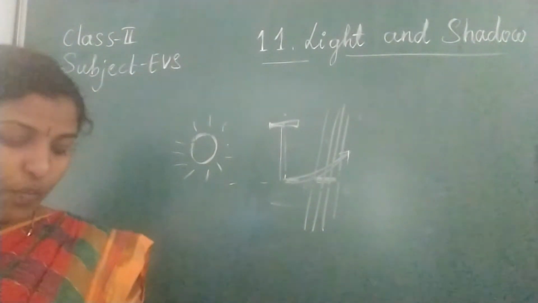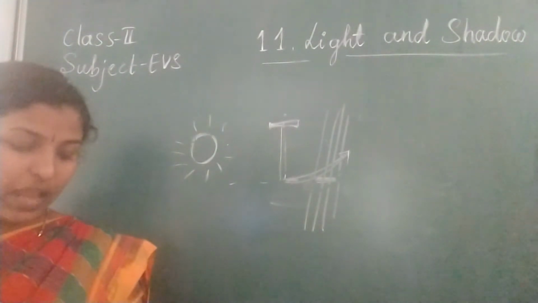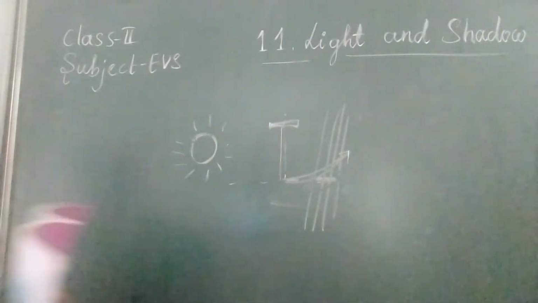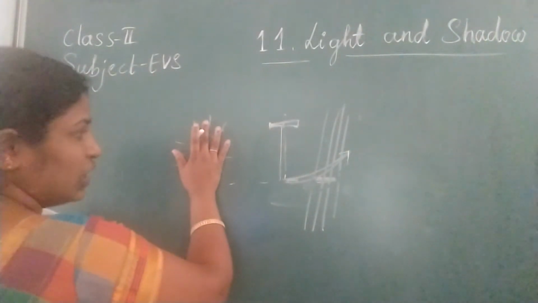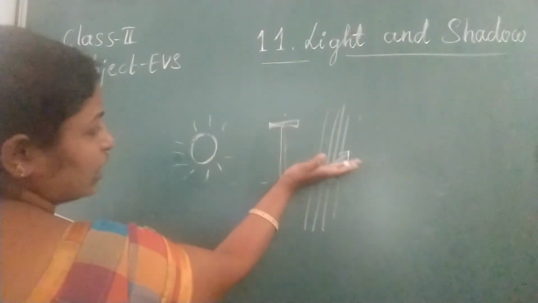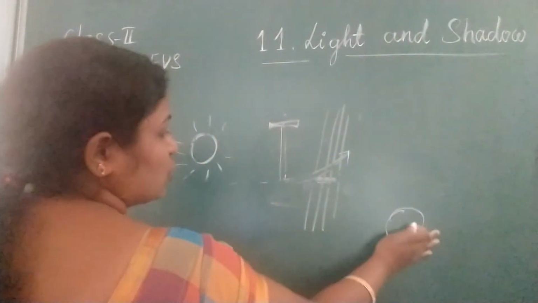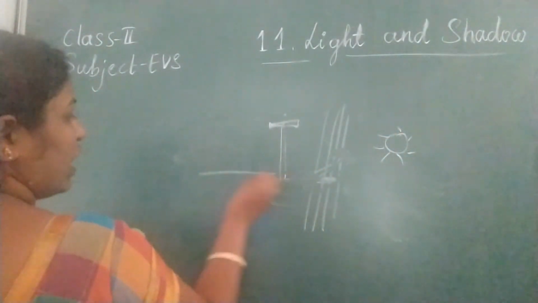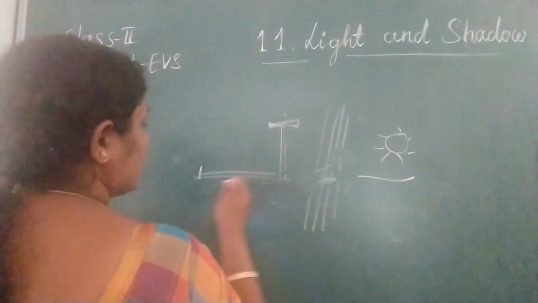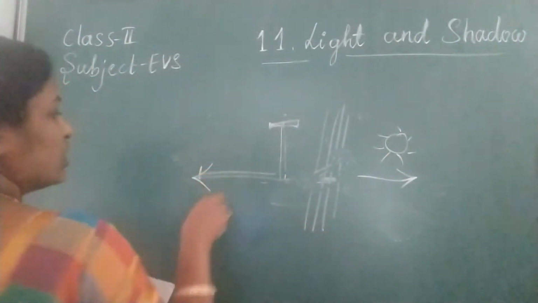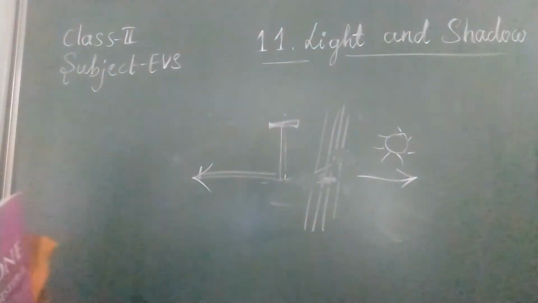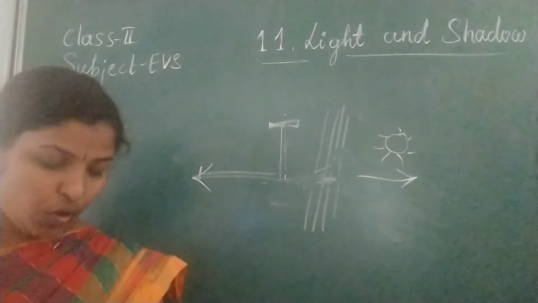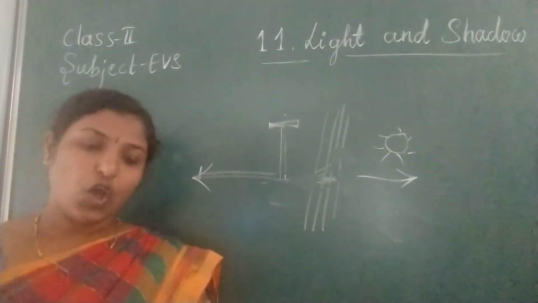A shadow is formed when the path of light is blocked by an object. A shadow is formed on the opposite side of the source of light. If the source of light is here, the shadow will be on the opposite side. So the source is here, and here is the shadow. It means the shadow will form on the opposite side of the light source. It can be formed on the ground, a wall, or any other objects.